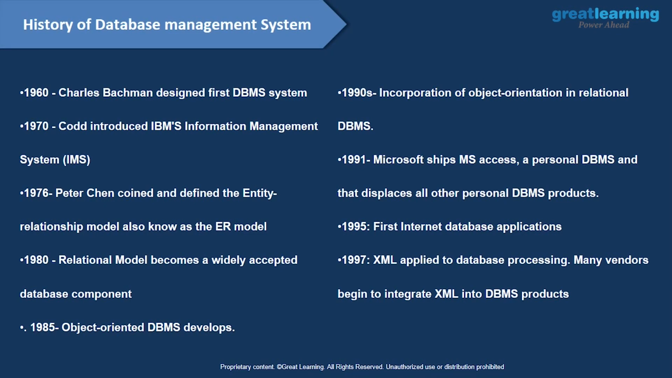Then in 1990s, incorporation of object-oriented in relational DBMS. Then in 1991, Microsoft ships MS Access, a personal DBMS, and that displaces all other personal DBMS products. In 1995, first internet database applications. And in 1997, XML applied to database processing. Many vendors begin to integrate XML into database or DBMS products, right?